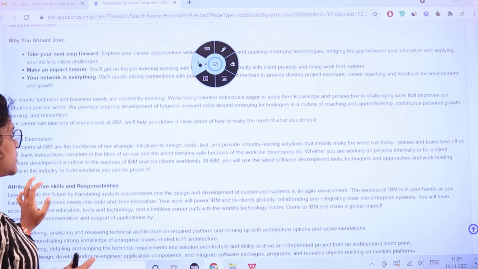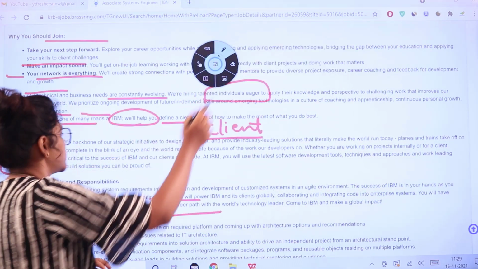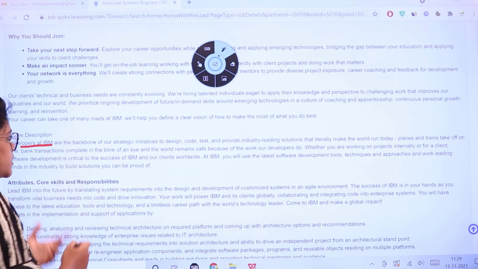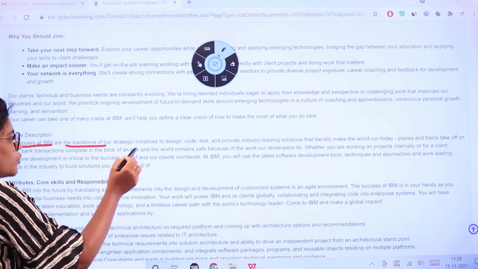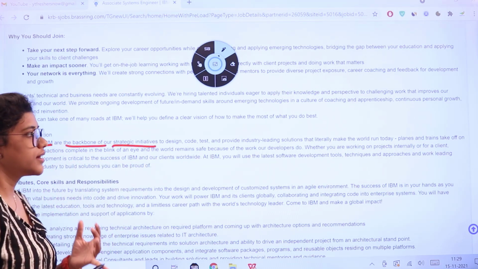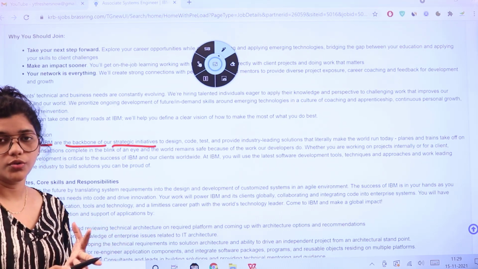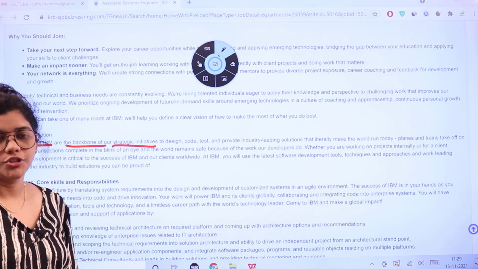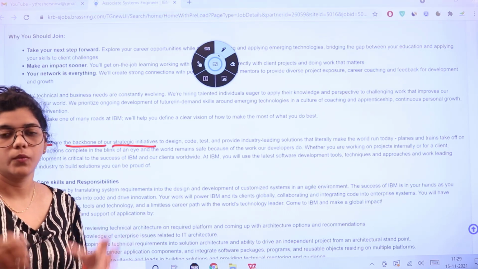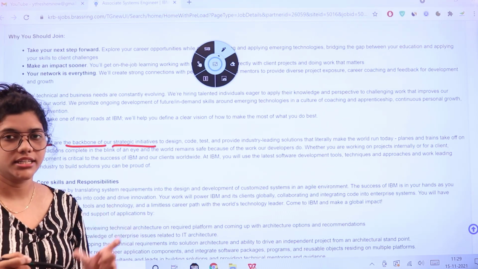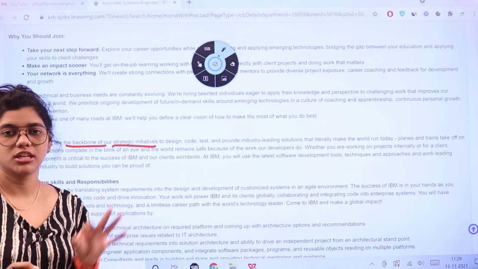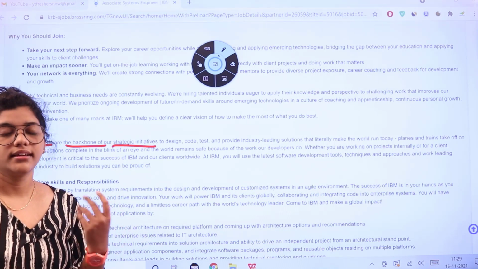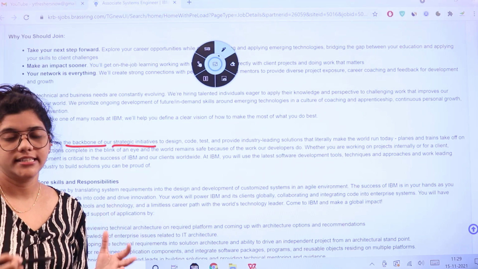Now the profile description is as follows. As you can see, developers at IBM are going to be the backbone of our strategic initiatives to design, code, test, and also to provide the business or the industry with leading solutions, resolving the issues and working on the problems with critical, creative thinking, putting solutions into quick action, taking up decisions in a very intellectual manner.